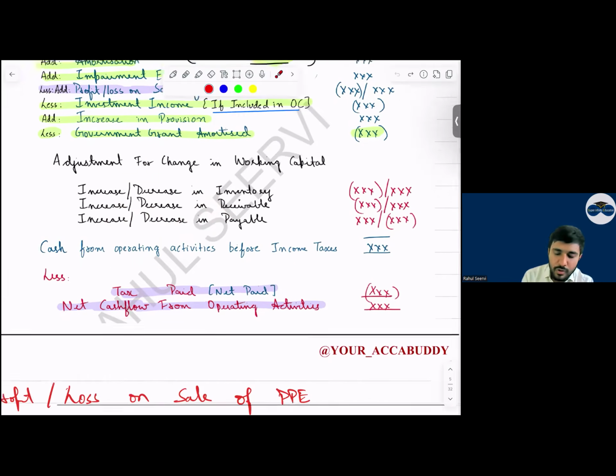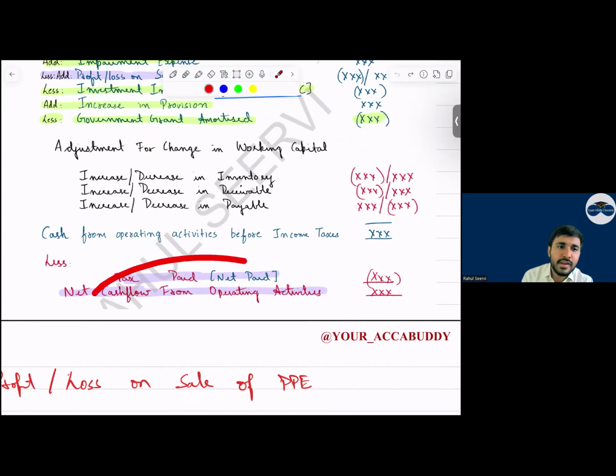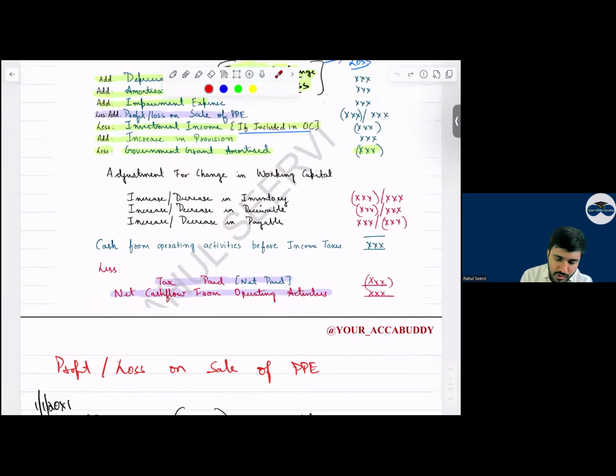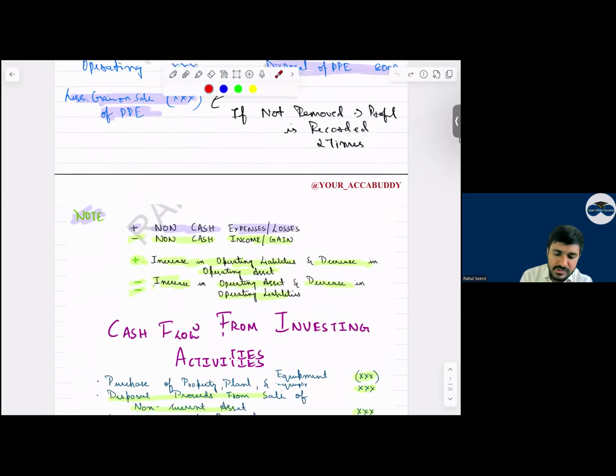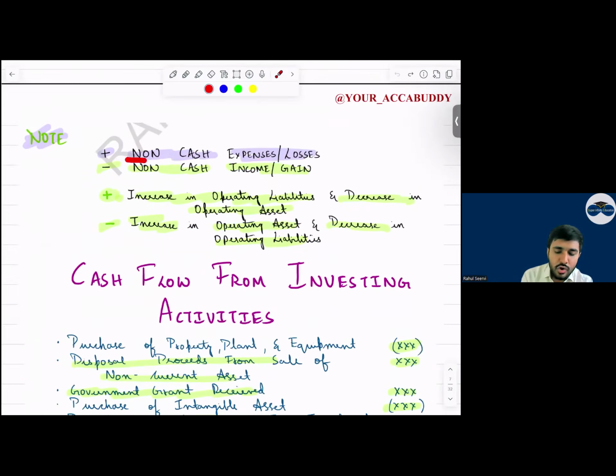So we get cash flow from operating activities, we reduce the tax paid. Now, whenever you prepare the tax ledger, you have to consider the current tax liability as well as deferred tax liability. Yes, sir. So profit on the sale of PPE, I've explained this to you. See now, we add non-cash expense and losses minus non-cash income and gain. Increase in operating liability and decrease in operating asset, we add it. Increase in operating asset and decrease in operating liability, we less it. Yes, simple. This was about your operating.